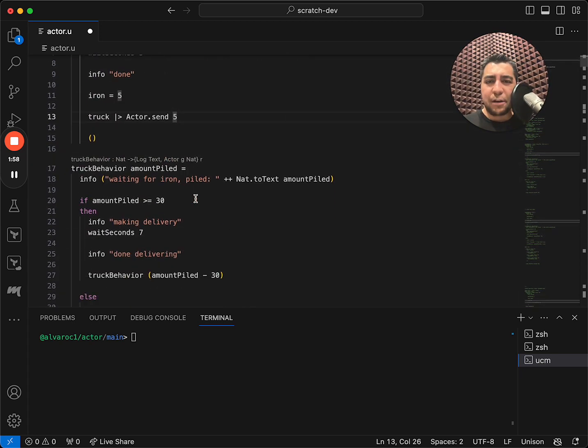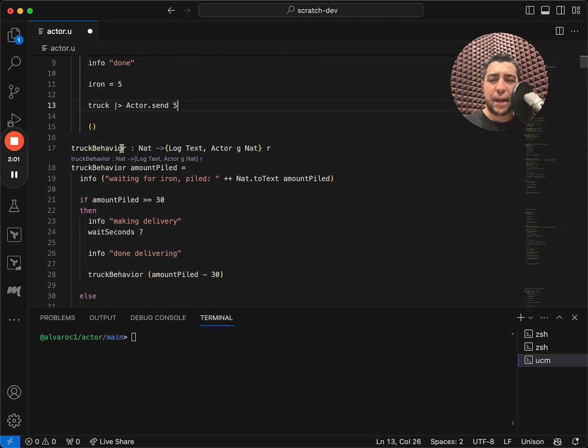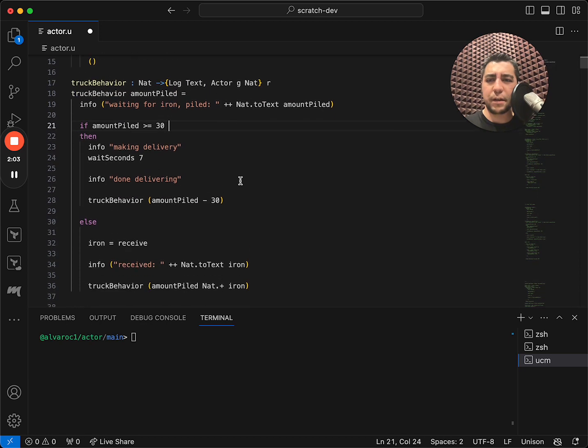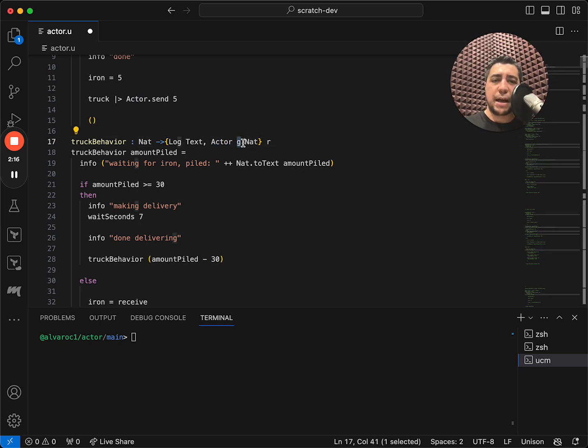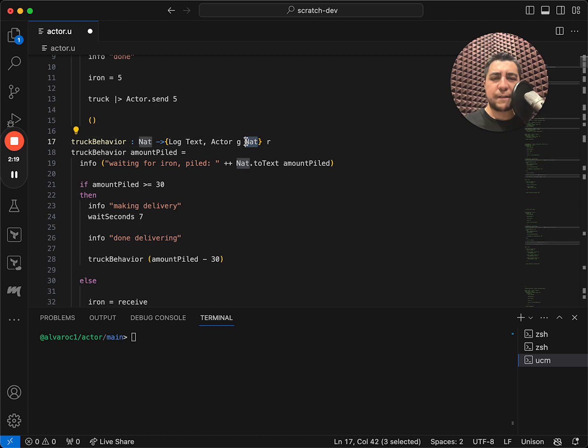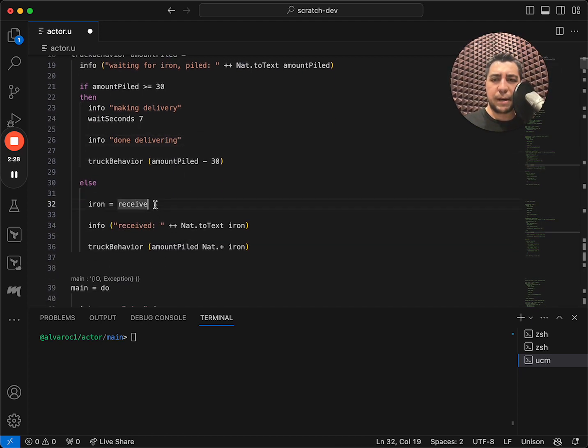Okay, now let's do the same for the truck behavior. So the truck behavior takes a nat, which is the amount that it has piled so far. It also needs the log text ability, and it also needs the actor ability, where we're also leaving G unspecified. But in this case, we are specifying that this truck needs to be able to receive a number. And that's how we are able to use this receive function here.